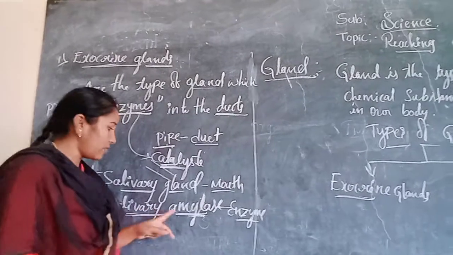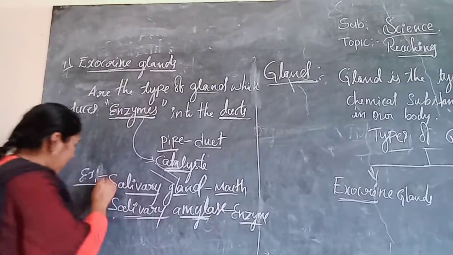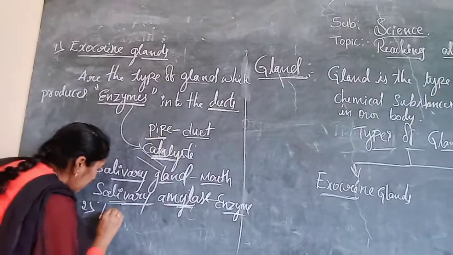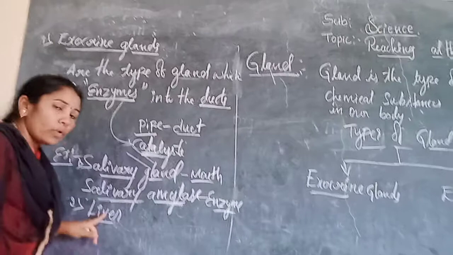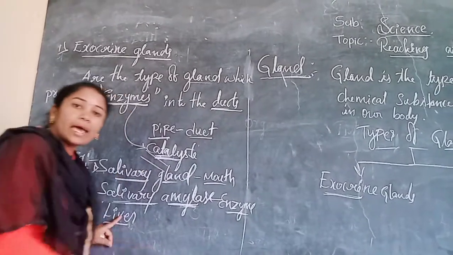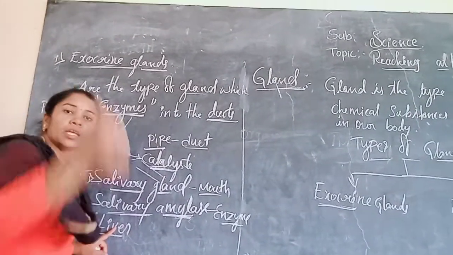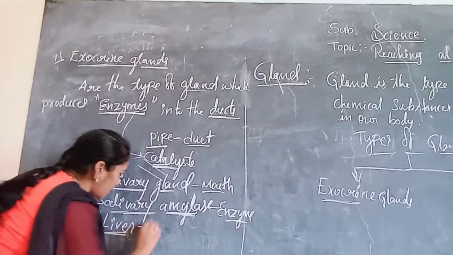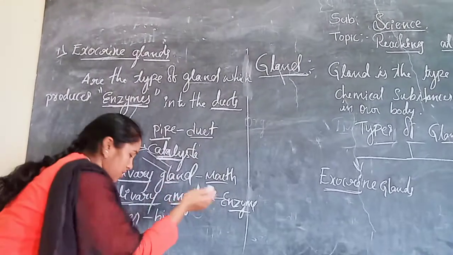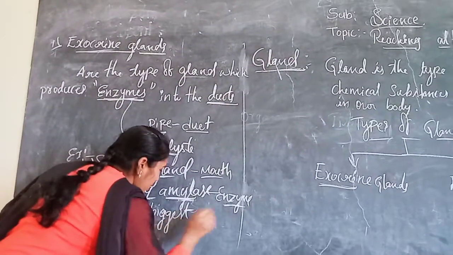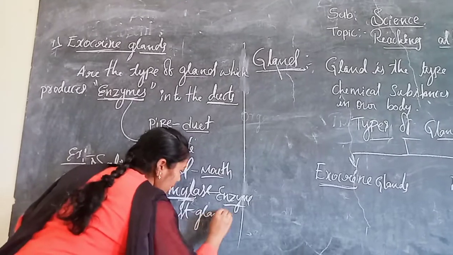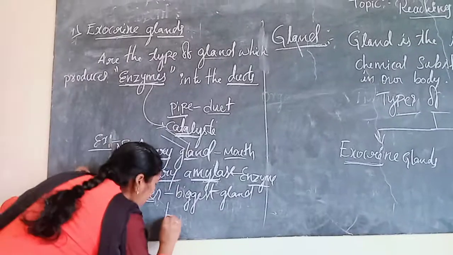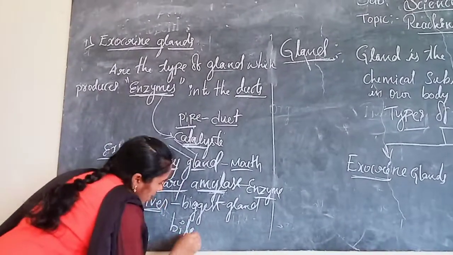By the salivary amylase. That is one example, and another example is liver. Liver is the biggest gland in the overall human body. Understand which is the biggest gland? Liver is the biggest gland in the human body. This liver produces bile, B-I-L-E, bile juice.